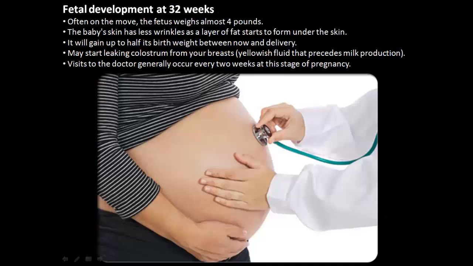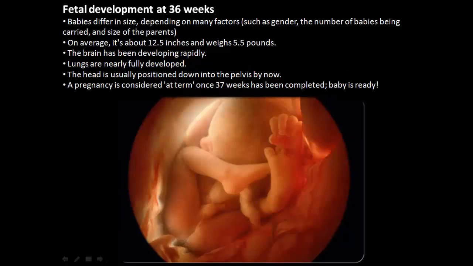At 32 weeks, the fetus will move a lot. It is almost doubled in size from last month. The mother may start leaking colostrum from her breast since progesterone levels will be decreasing and will no longer be blocking prolactin. At 36 weeks, the baby is considered close to term. Term is considered 37 weeks. The brain develops rapidly, the lungs are almost fully developed, and the head is usually now positioned down into the pelvis.